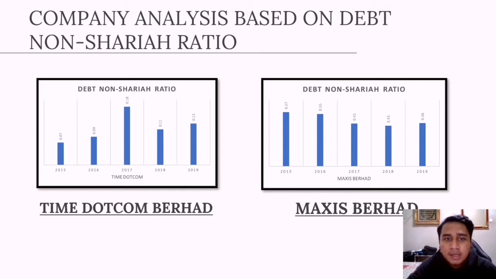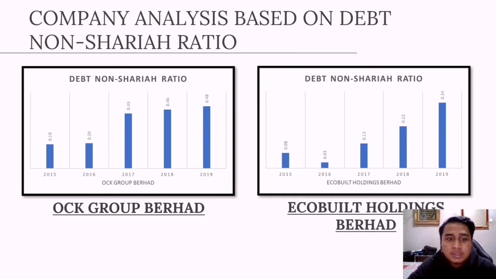Next, we move to Maxis Berhad, which is the total debt minus non-interest debt and divided by total asset. The debt non-Shariah ratio of Maxis Berhad is dropping from 57% to 43% starting 2015 to 2018. Thus, it indicates that this company is non-Shariah compliant as the ratio is above 33% for the first 3 years, which is 2015 to 2017. The debt non-Shariah ratio for the company stayed the highest, which is 57%, whereas 43% is the lowest in the two following years, 2018 and 2019. As we can see, every firm has its own fluctuating graph of the non-Shariah ratio from year to year.